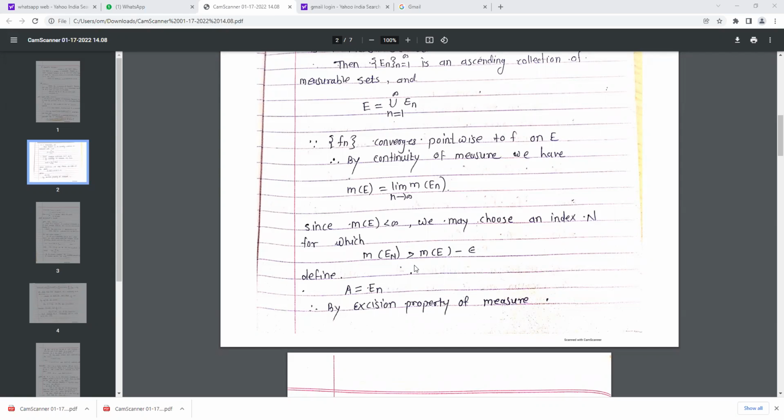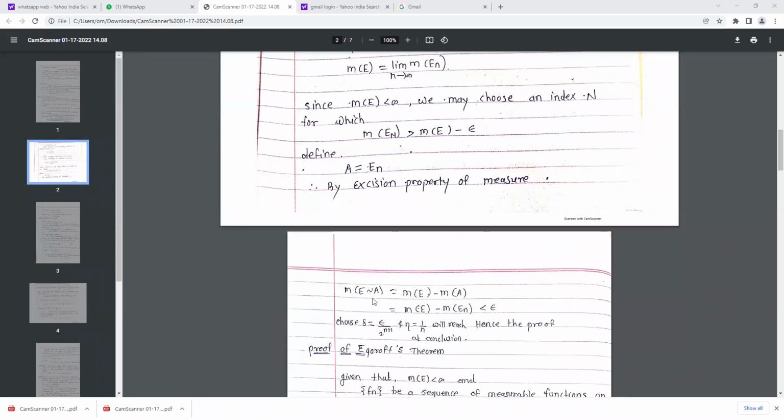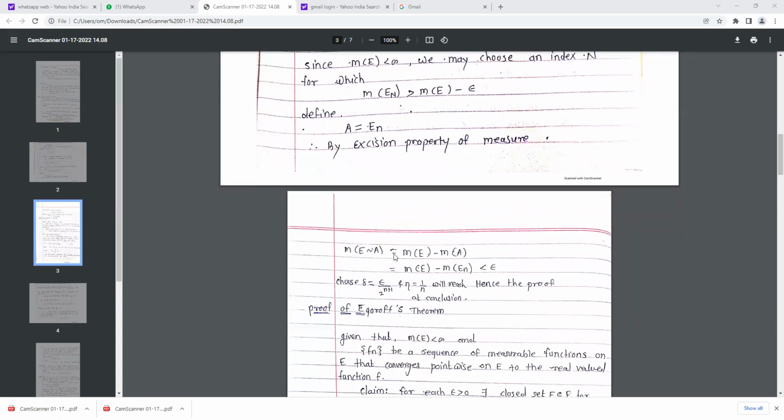As we subtract some epsilon, there exists some epsilon. Subtracting that epsilon from the measure of that set, the measure of En should be greater than this term. Okay, so we define A equals En, and hence by the excision property we have measure of E minus A equals measure of E minus measure of A, which equals what? Measure of E minus what is the value of A? It is En. So it is measure of E minus measure of En, and this whole term is less than epsilon.